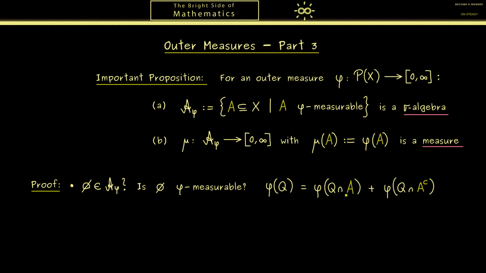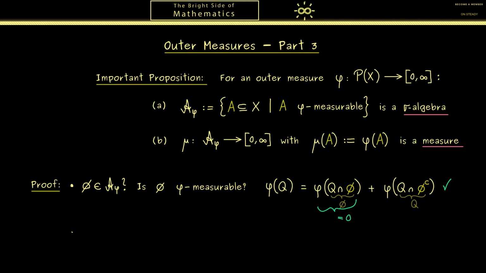Now in the case that A is the empty set, we see this relation immediately. Because the first part is just the empty set again and the second part is just Q. Of course, you see these intersections are not hard at all. And then we just need the fact that an outer measure sends the empty set to 0. Hence the whole first part is just 0 and the relation holds. And there you see, one property for the sigma algebra is already satisfied.